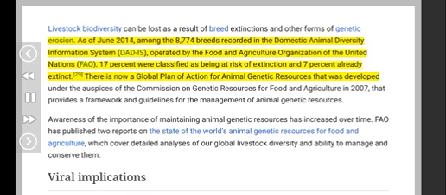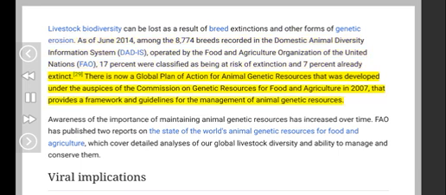As of June 2014, among the 8,774 breeds recorded in the Domestic Animal Diversity Information System, DAD-IS, operated by the Food and Agriculture Organization of the United Nations, FAO, 17% were classified as being at risk of extinction and 7% already extinct. 29. There is now a global plan of action for animal genetic resources that was developed under the